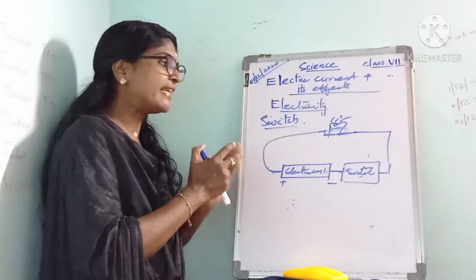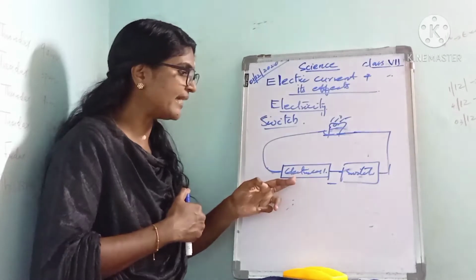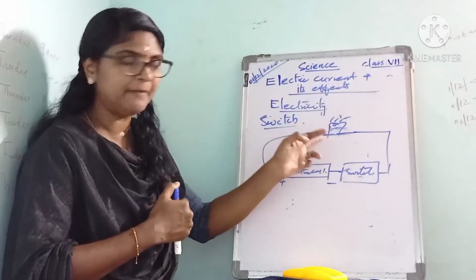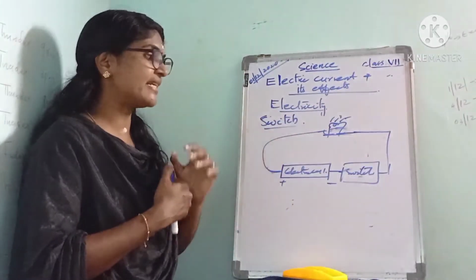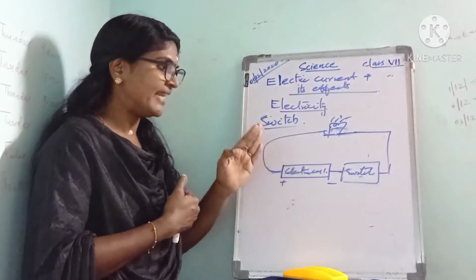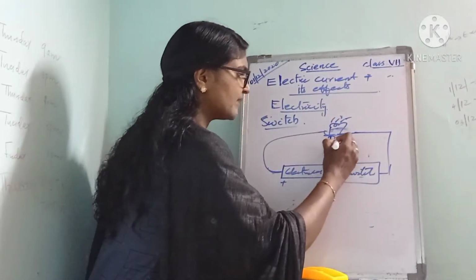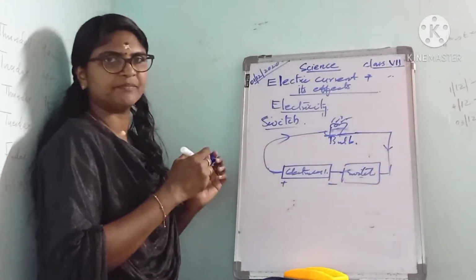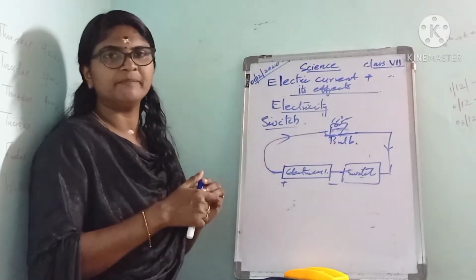So in an electric circuit, there is a source of electricity, that is the electric cell, then an electric appliance such as an electric bulb, then a switch. This is a simple electric circuit which consists of an electric cell, a switch and an electric bulb.